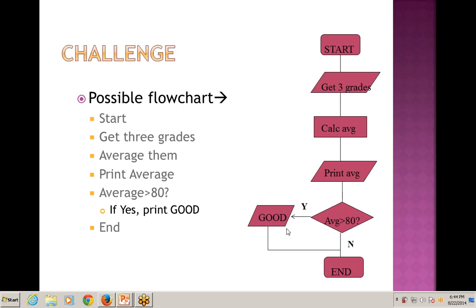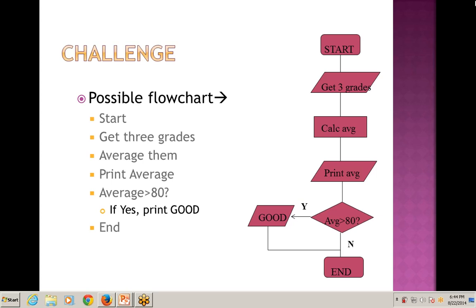with the use of a parallelogram. If no, then end the process. This is the line. Means after printing, if the condition is true, then always terminate the process. If it is no, then there is no printing process, there is no printing word, it simply ends the process. I'm repeating again.